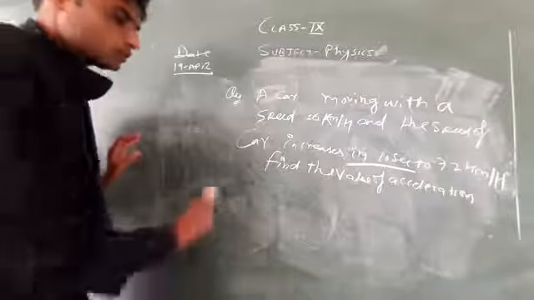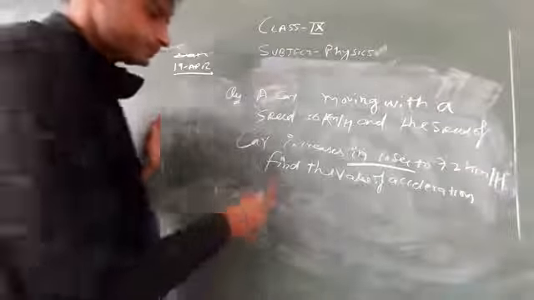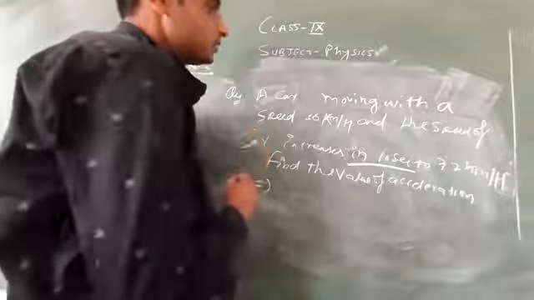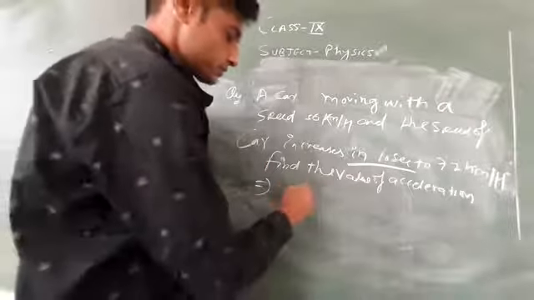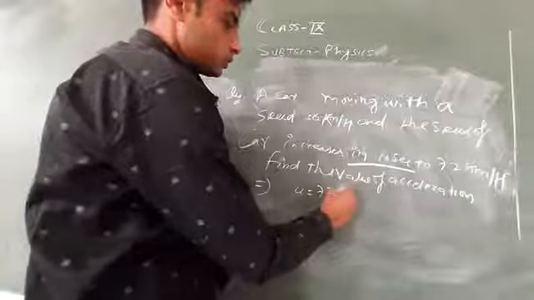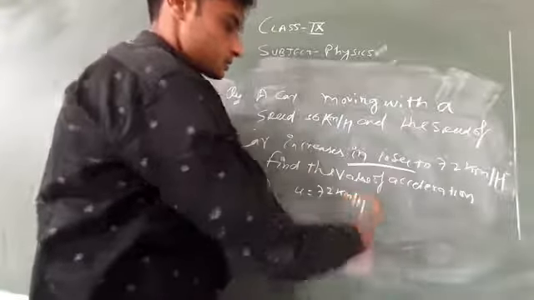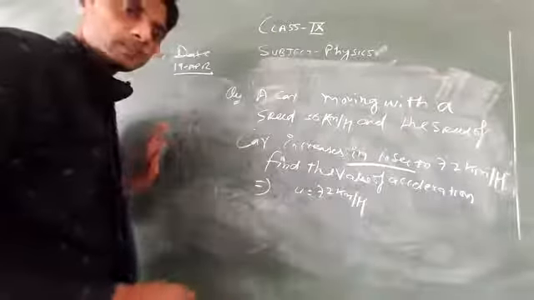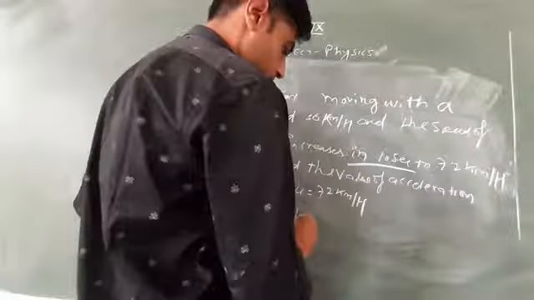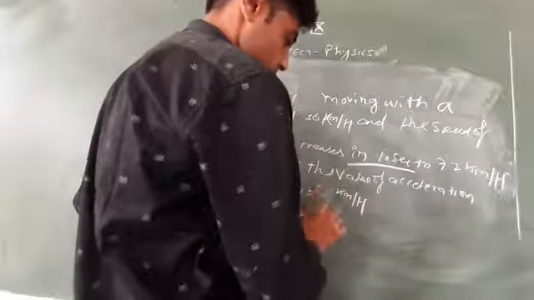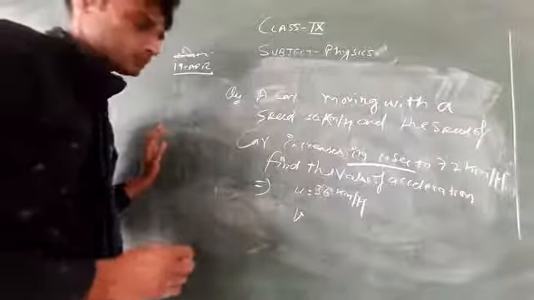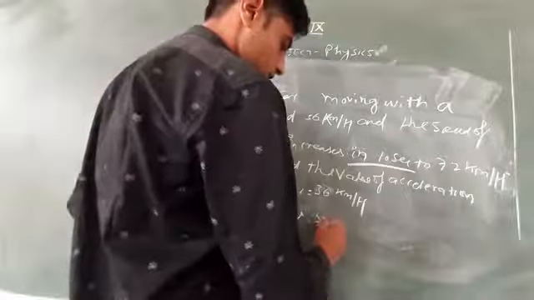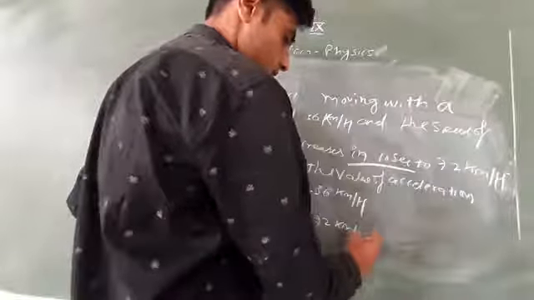According to the question, you can see clearly the initial velocity or initial speed of the car is 36 kilometer per hour and the final is 72 kilometer per hour.